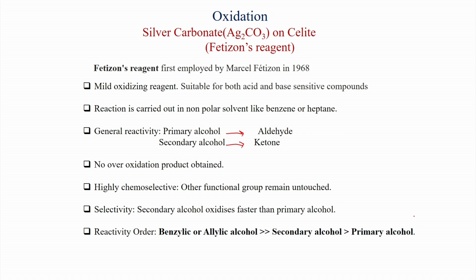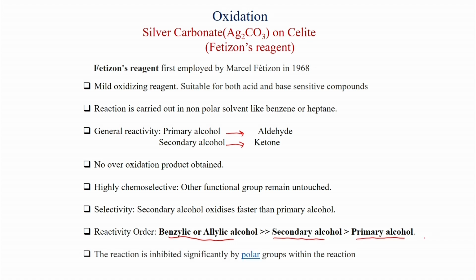And the reactivity order is benzylic or allylic alcohol reacts much faster than secondary alcohol, and secondary alcohol reacts faster than primary alcohol. Also, the reaction is inhibited significantly by polar groups within the reaction system as well as steric hindrance of the alpha hydrogen of the alcohol.